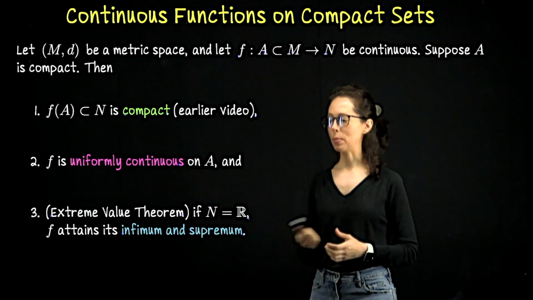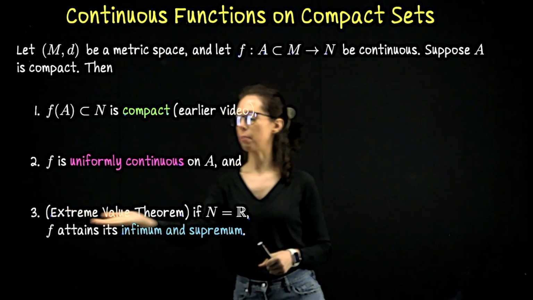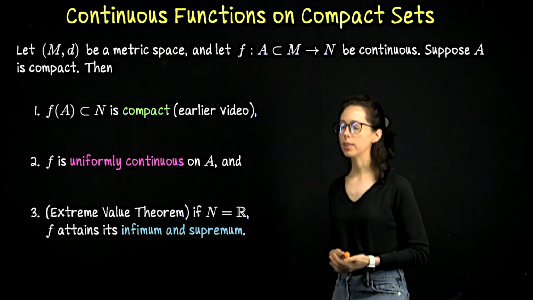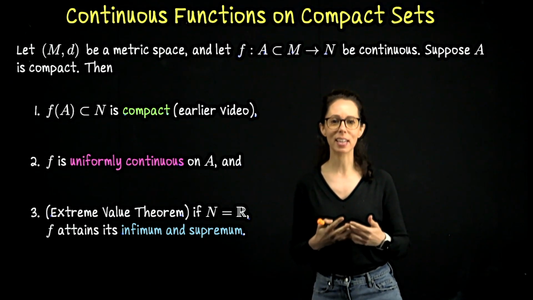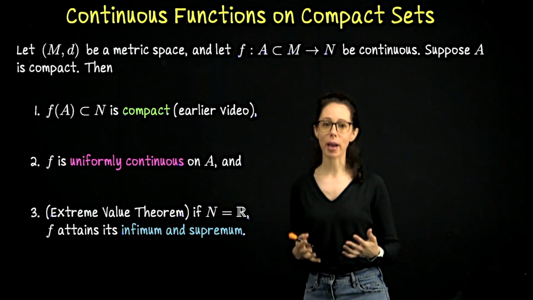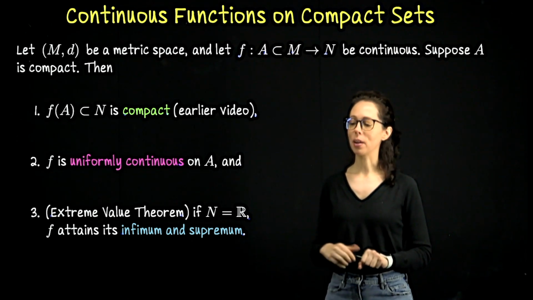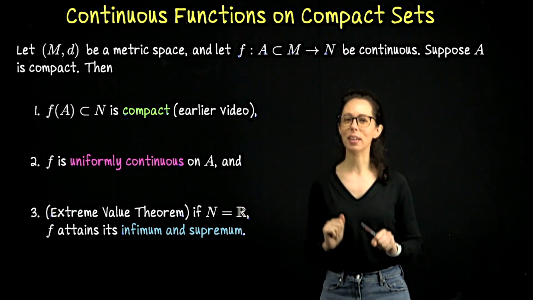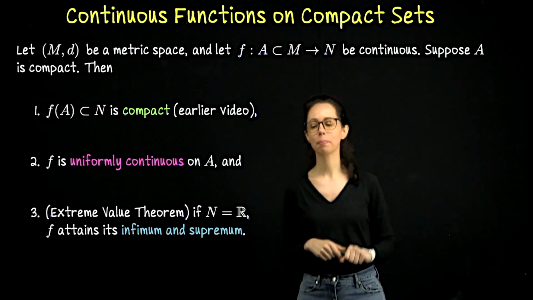And then the other statement that I would like to prove in this lecture is what I will call the extreme value theorem, kind of tying it back to calculus and optimization techniques in calculus. So this says that if a function is continuous on a compact domain, then you expect it to attain its infimum and supremum. In other words, it has a minimum output and a maximum output. I've just realized I need to point out that when we state this extreme value theorem, we are not assuming that we are mapping to just a general metric space. Here, I'm saying that the codomain is R so that we can order the outputs. It makes sense to say there's a minimum and a maximum.